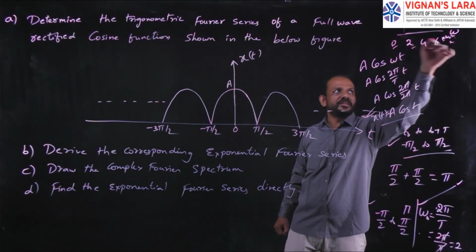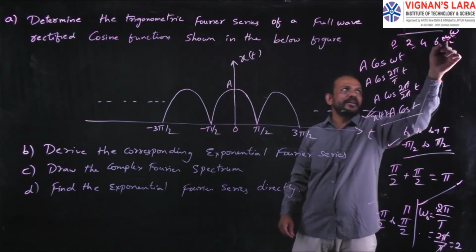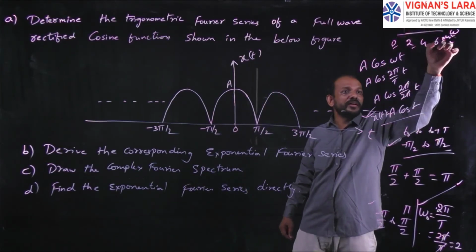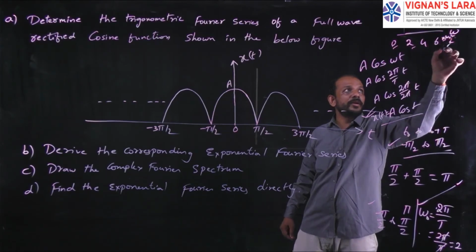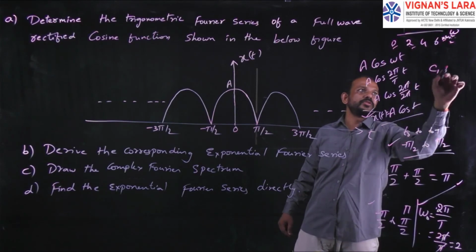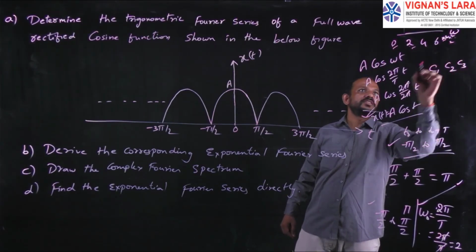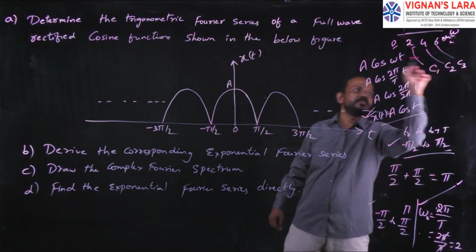For 0, that is for n equal to 0, what is the value of Cn? Find out. And for n equal to 1, n omega naught will be equal to 2. What is the value of this one? That is C1. Next, n equal to 2, C2. n equal to 3, C3. So this is for this one, this is for this one, and this is for this one.